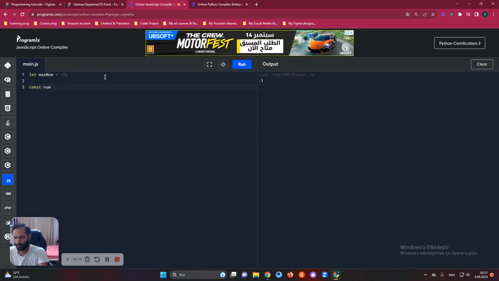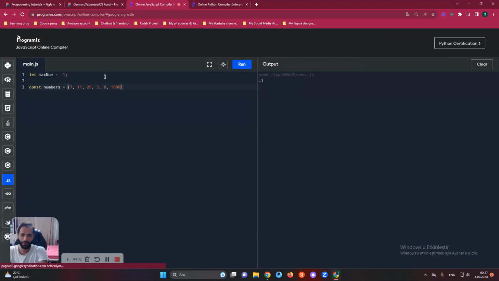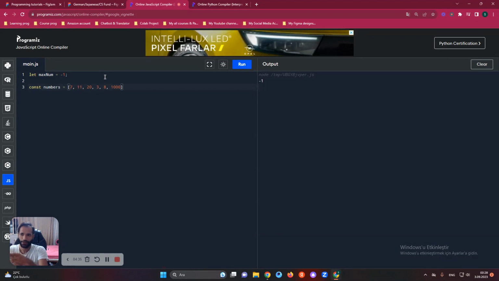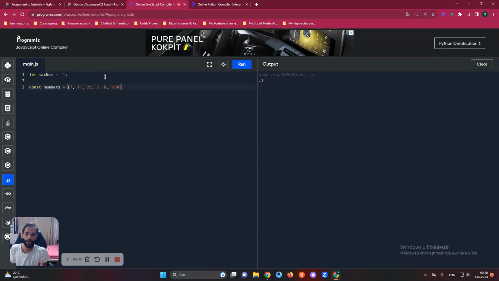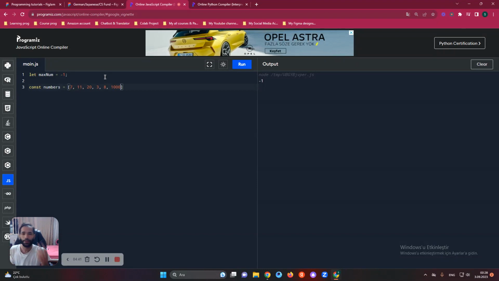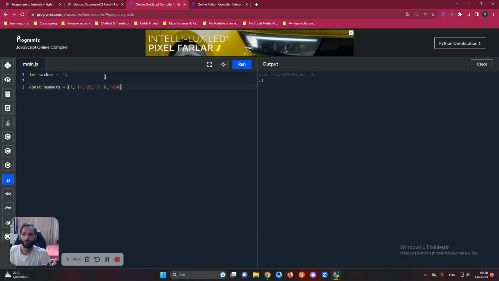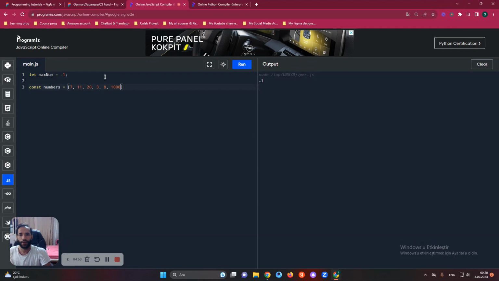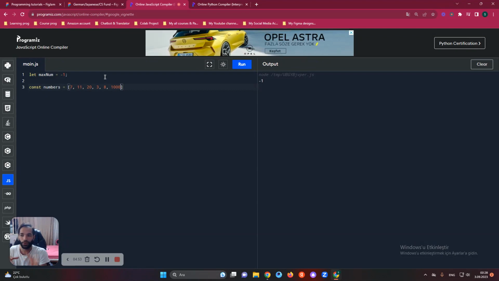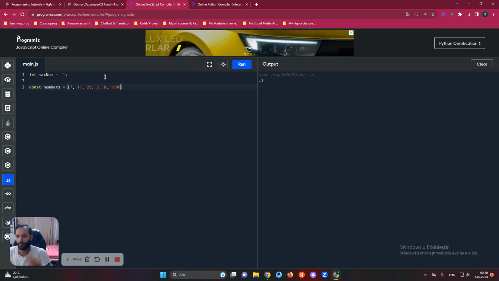We can just say numbers, let's put 7, 11, 23, and 8 thousand. If you use such big numbers, the computer will track each of the cases in the list, like 7, 11, 20. The computer will say during checking that, oh, 7 is not greater than 11, then it's not that, and 11 is not greater than 20, and it's not that, and it will look at 3, and 3 is not greater than 7, 11, or 20. So yeah, the computer just works in this way.